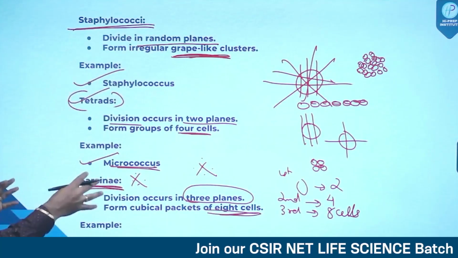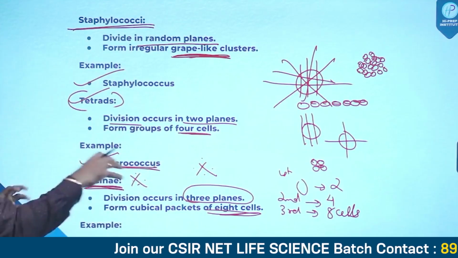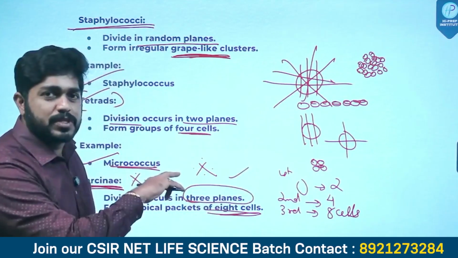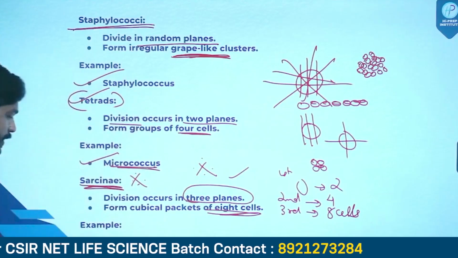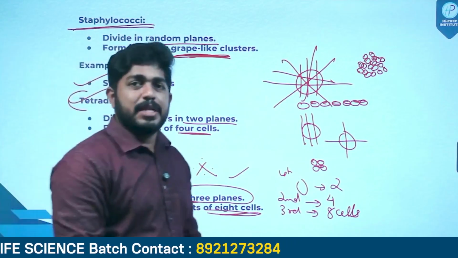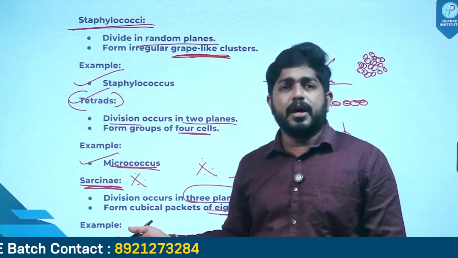Okay. So the cocci bacteria is existing in an 8-celled stage, and this is the result of divisions across 3 planes. Tetrad was occurring in 2 planes. Sarcinae was occurring in 3 planes. Example is Sarcina. See, examples are just the names of the types.